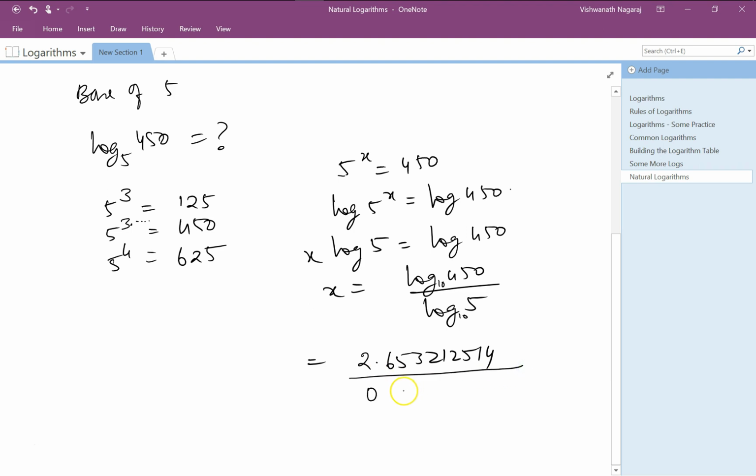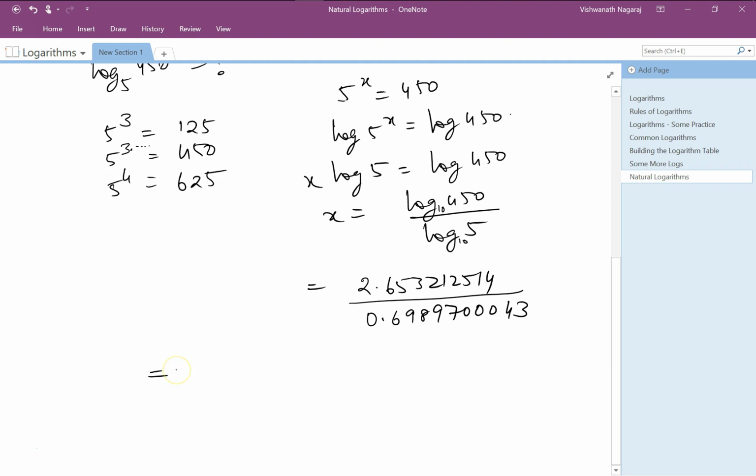Log of 5 to the base 10 is 0.69897000043. Now this gives x equal to 3.795888948.